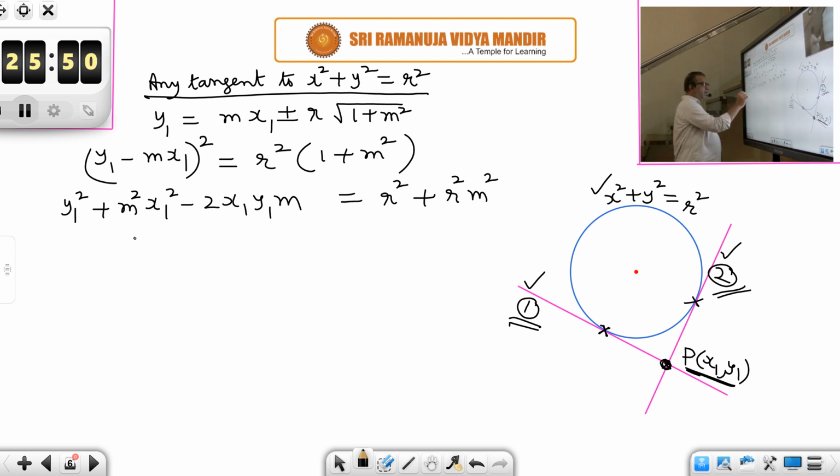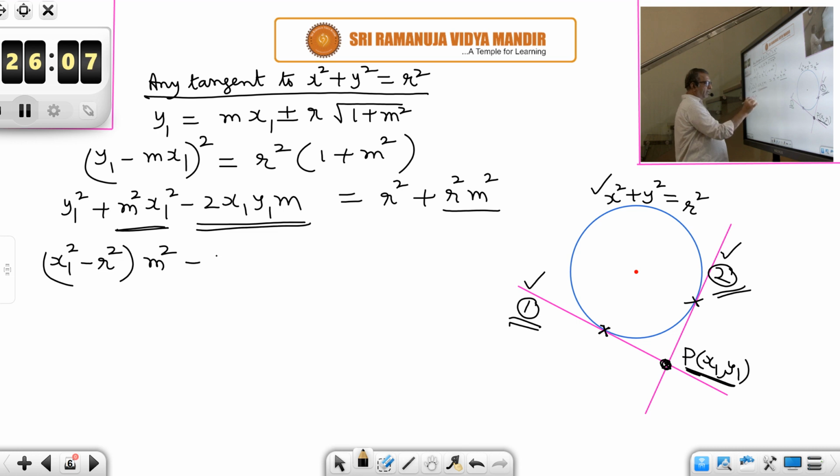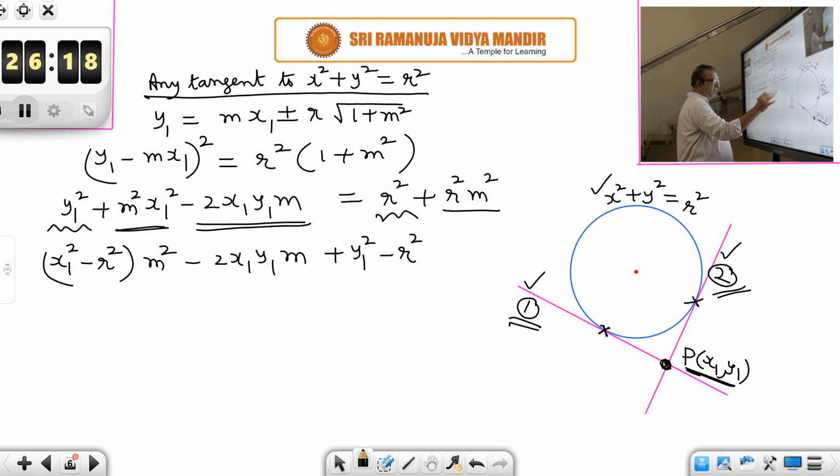So I'll take all the terms to the left side and write it as a quadratic equation in m. These two terms on the left side, m² common, so (x1² - r²)m². Afterwards the m term, minus 2x1y1m. Afterwards the constant, plus y1² - r²,